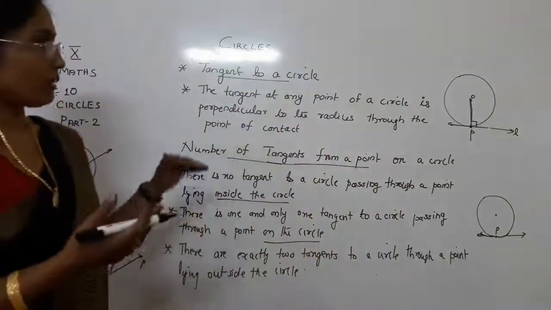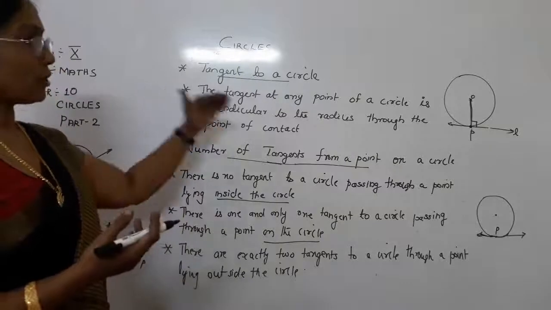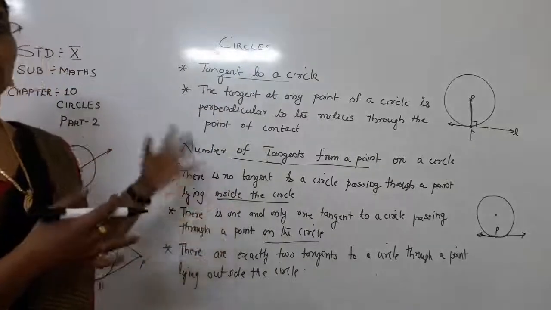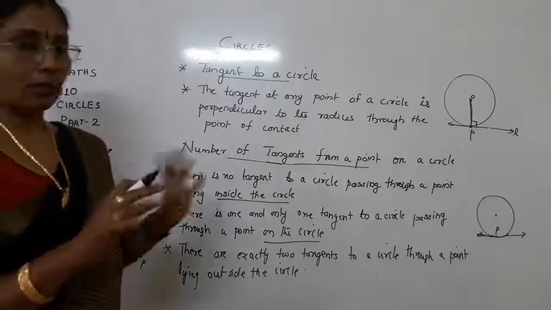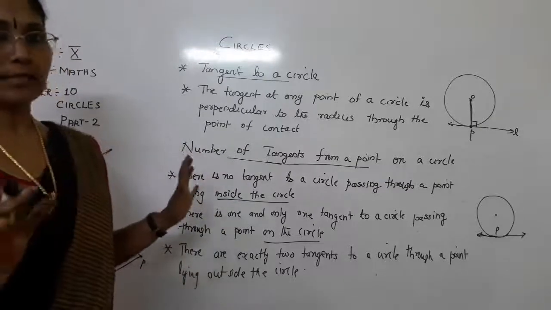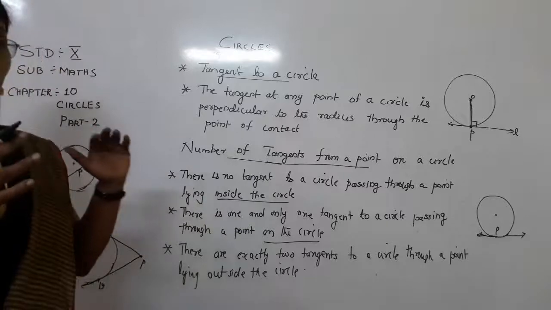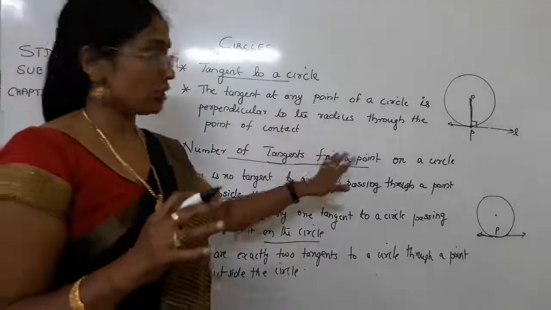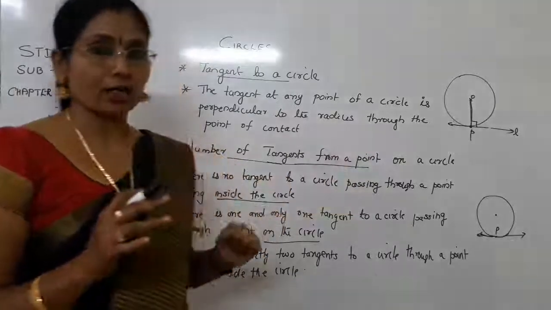You understand the term tangent and the theorem statement, and we also did the theorem's application in the exercise. Now you must be clear about all these things. Next, today we are going to see the number of tangents from a point to a circle.